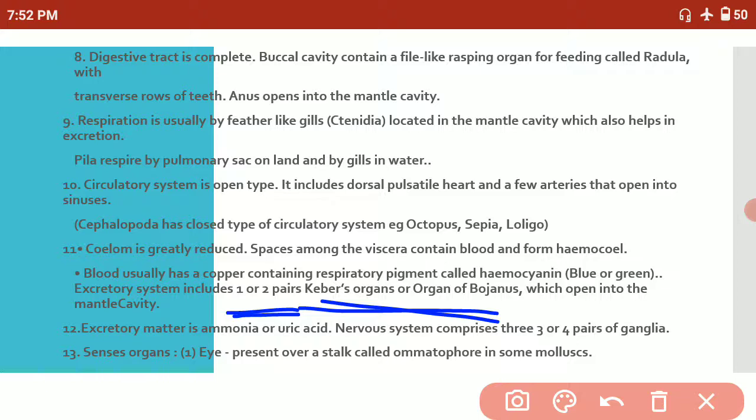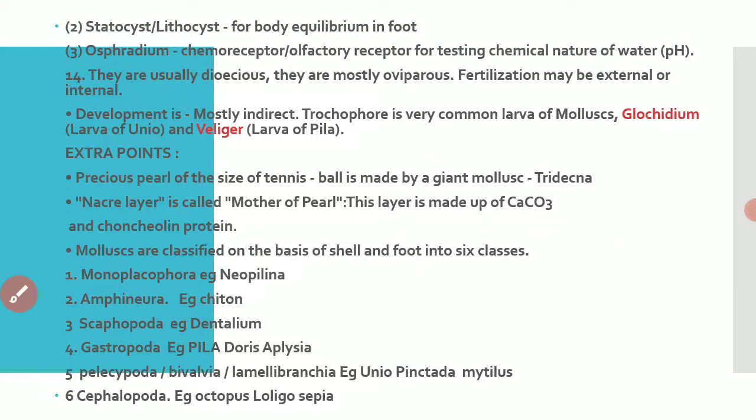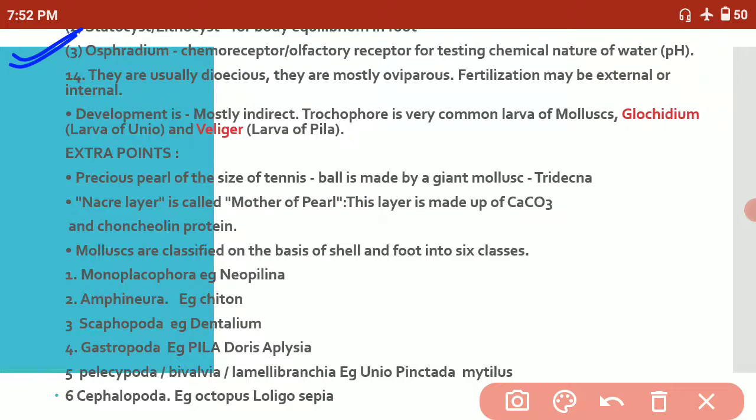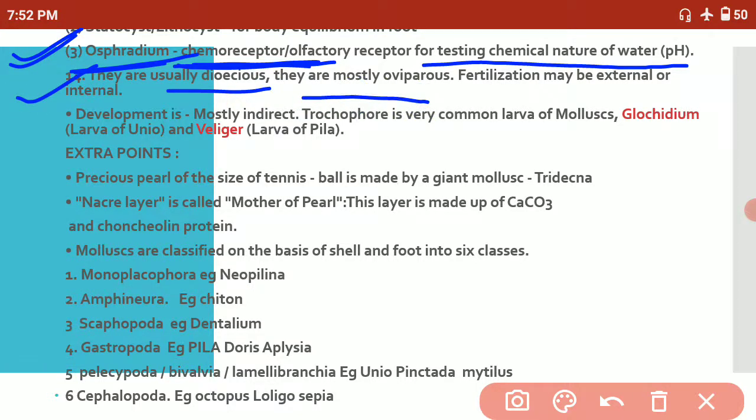Now coming to the blood pigment: it is hemocyanin, a copper-containing pigment. For sense organs, they have eyes, statocysts, and the osphradium. The osphradium plays a very important role. It is a chemoreceptor, working to test the chemical nature of the water or the pH in which they are living. The animals are dioecious and mostly oviparous. Fertilization may be external or internal. Development is mostly indirect, and the larval forms are trochophore larva, Glochidium larva, and Veliger larva. This is a very important characteristic of the molluscans.